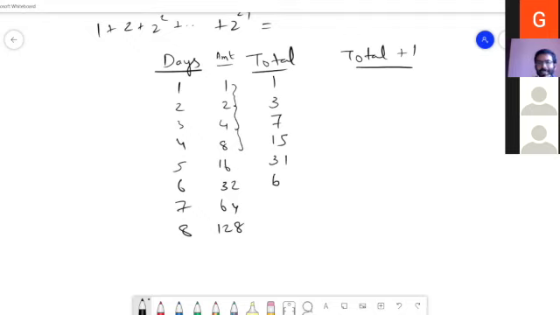Sir. Yeah, 127 or 255. Okay, sir. No, just add 1 and see. Yeah. You just write the sum and see if you can find any pattern there.